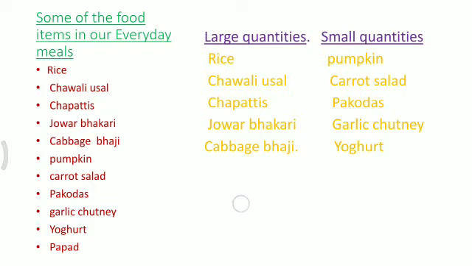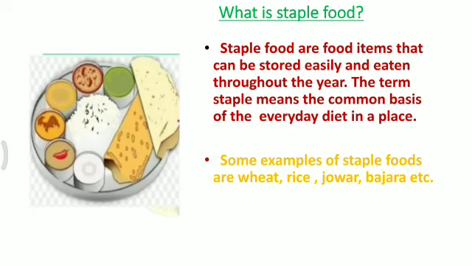What is staple food? Staple foods are food items that can be stored easily and eaten throughout the year. The term staple means common basis of the everyday diet in a place.